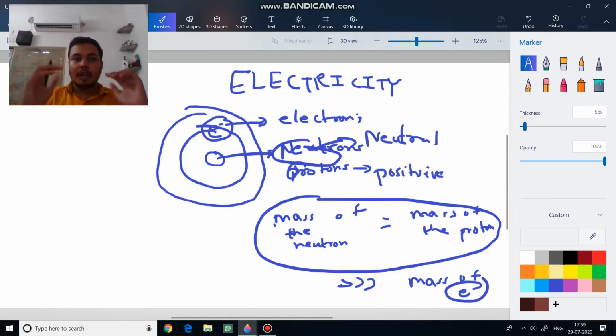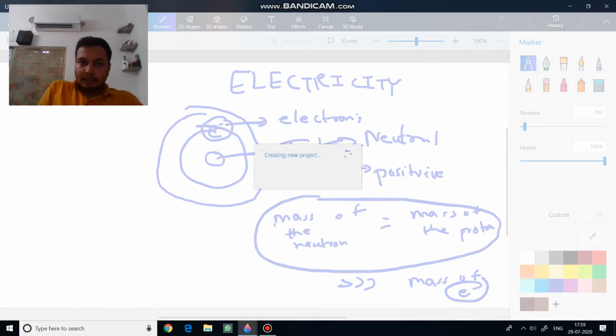And let me give you an idea about the size of the nucleus and the size of the whole atom. If you consider a tennis ball, with which you play cricket, as the nucleus, then the size of the atom will be even bigger than a whole football field.